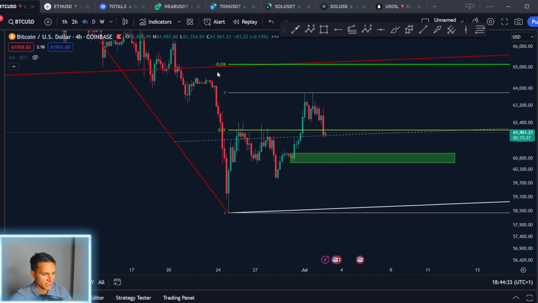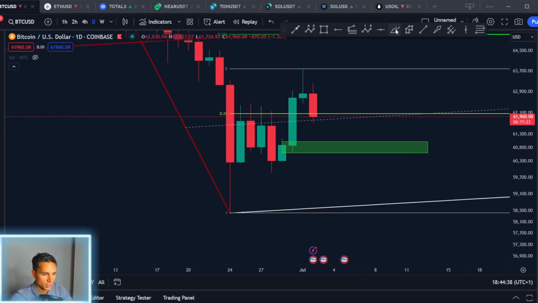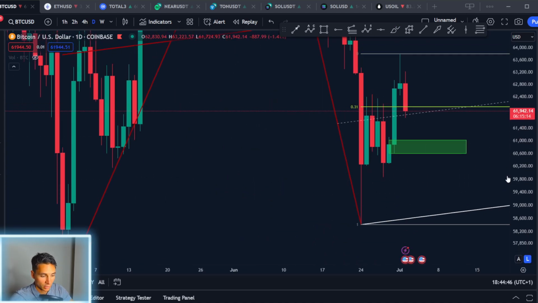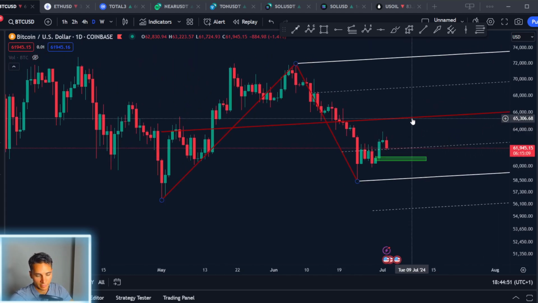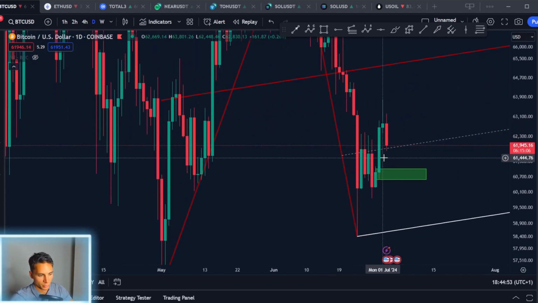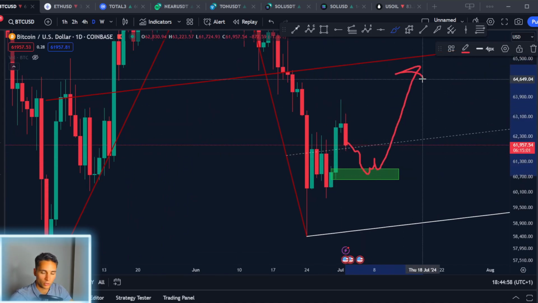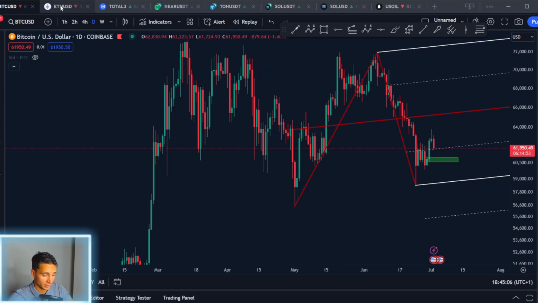So what I ideally want to see here on the daily time frame, we can see the daily candle, we still have 6 hours left until the daily close. So we really want to see a daily close above this. I do expect if we close above this on the daily, I'll be adding heavy to my BTC long here. Otherwise, I'll still be cautious, even though we're inside this pitchfork, and I do believe we can easily go to 65,000 next. We want to be cautious here because you never know, the market could pull back here again, liquidate some longs before we continue higher, because the market likes to do that. Overall, in my opinion, I think altcoins are the place to be right now and not BTC. So I'd rather look for longs in the altcoins.